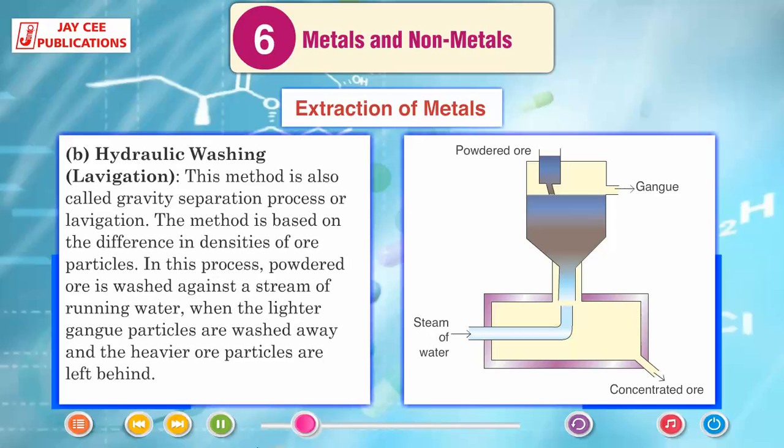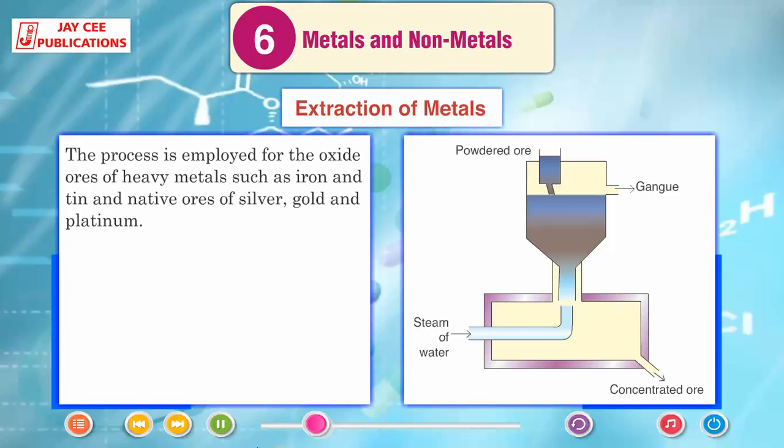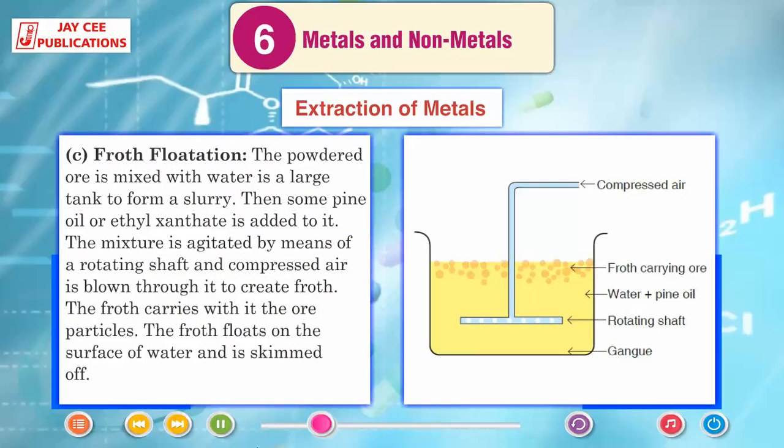Hydraulic washing or levigation. This method is also called the gravity separation process or levigation. The method is based on the difference in densities of ore particles. In this process, powdered ore is washed against a stream of running water. The lighter gangue particles are washed away and the heavier ore particles are left behind. The process is employed for the oxide ores of heavy metals such as iron and tin and native ores of silver, gold and platinum.